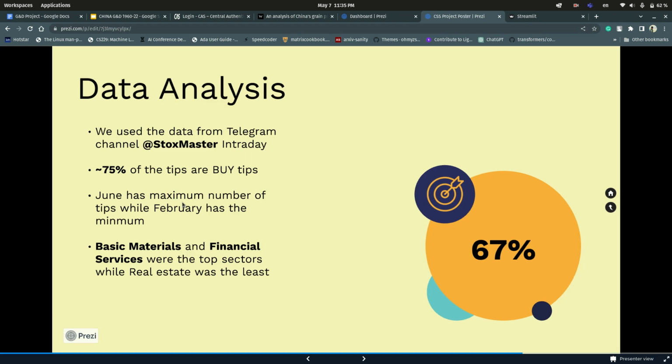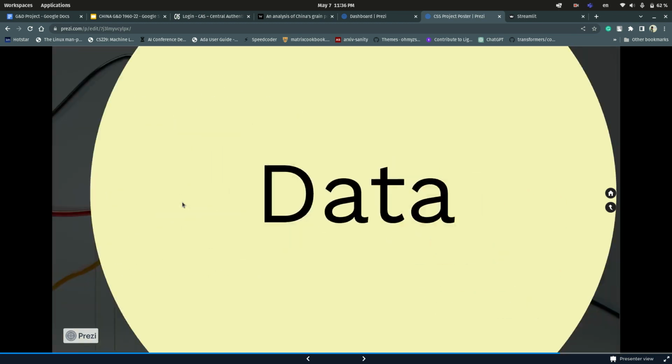The top tips were given in basic material and financial services, and real estate had the least number of tips given. Here these are the sectors of the companies for which tips were given, and overall it was 67% profitable. That is, 67% of the tips over the one year period gave profits while the rest gave loss.